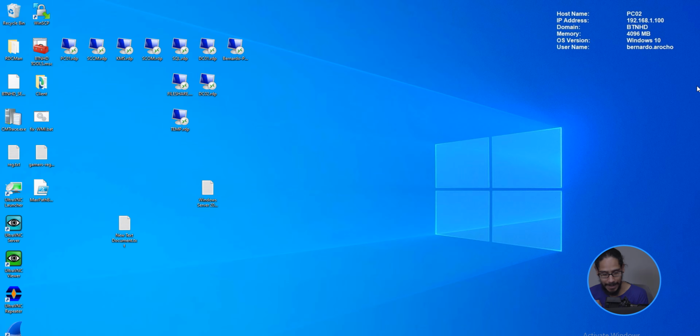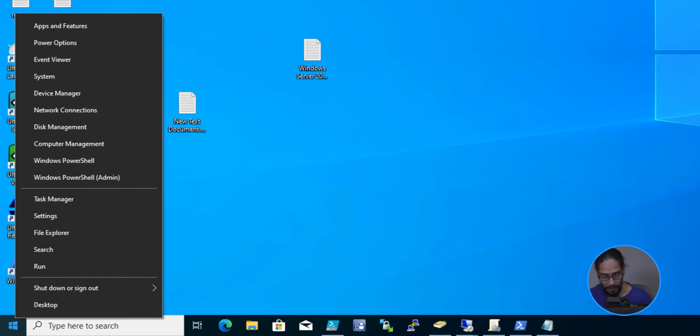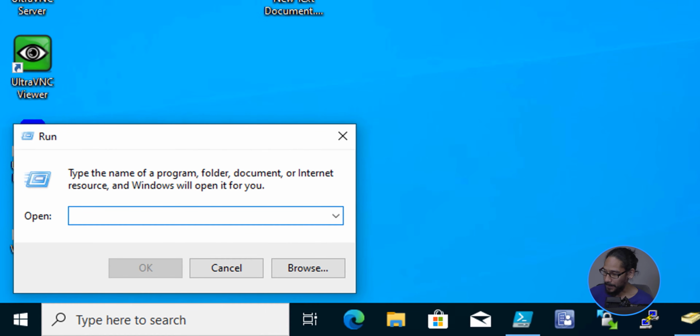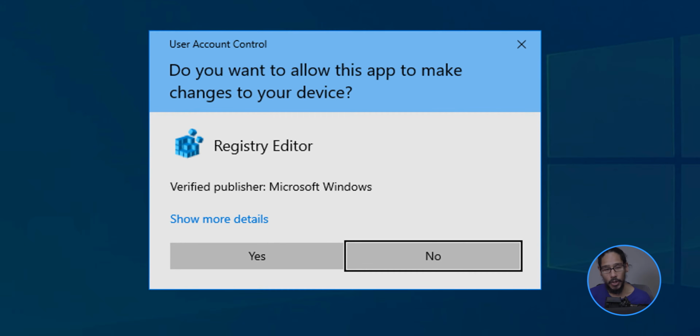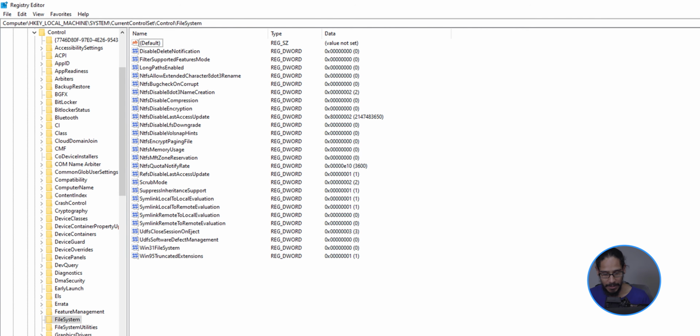Pretty simple. So we're going to go back in time, and I'm going to show you guys what I did on that last video. On the desktop, we're going to right click on the start menu and click on run. We're going to type in regedit. We're going to click on OK, and you're going to get the user account control. So click yes here. Now the path that we need to get into is HKEY_LOCAL_MACHINE, System, CurrentControlSet, Control, FileSystem. We're going to hit enter, and it takes you here.